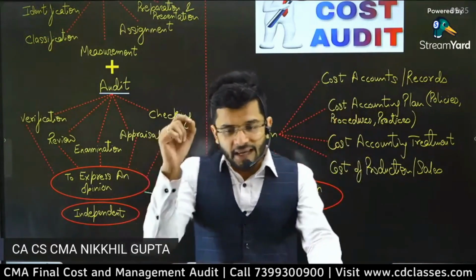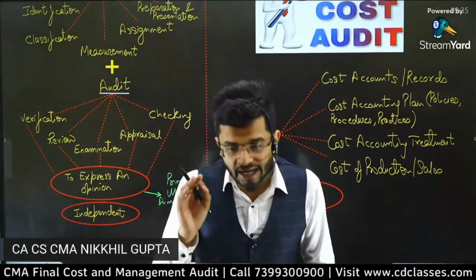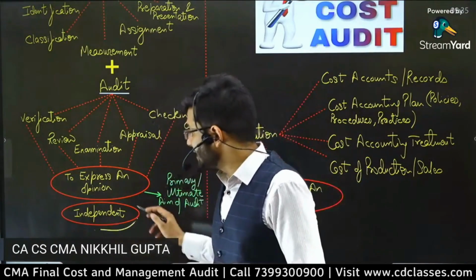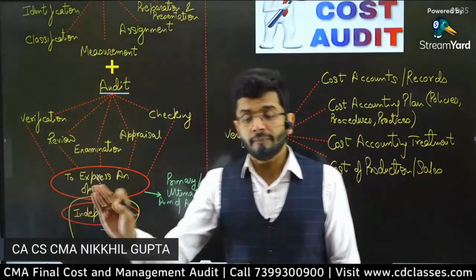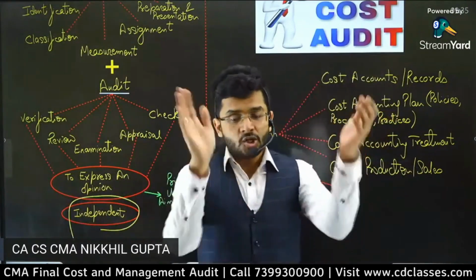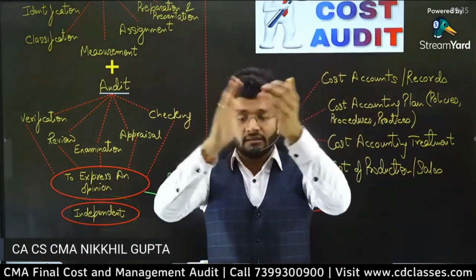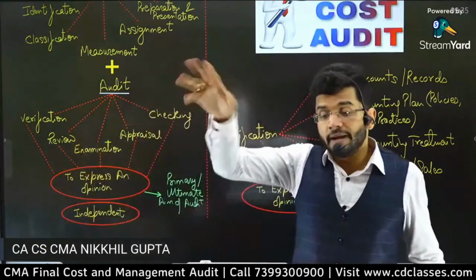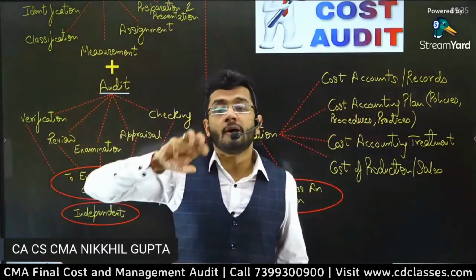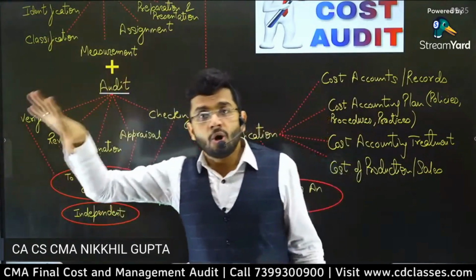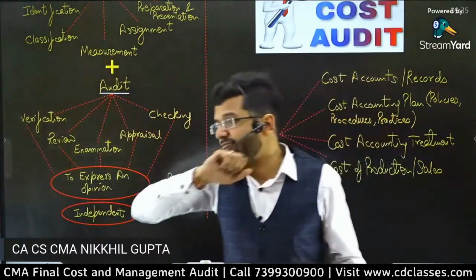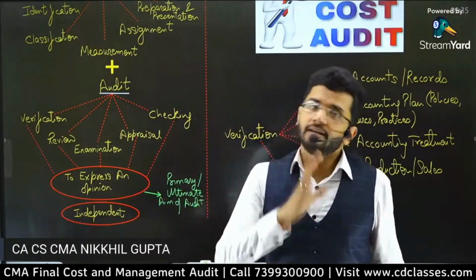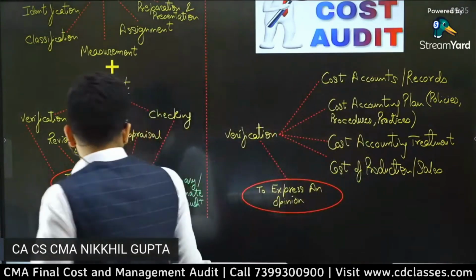So guys, the prime thing about expressing an opinion is that it should be independent. Independent means it should be free from any kind of influence. Shweta Tiwari, claps to Shweta Tiwari. Shweta Tiwari's words are brilliant. Independent means free from any kind of influence, free from any kind of bias. So your opinion should be free from any kind of bias. That is the bottom line of audit. So audit has to be independent.